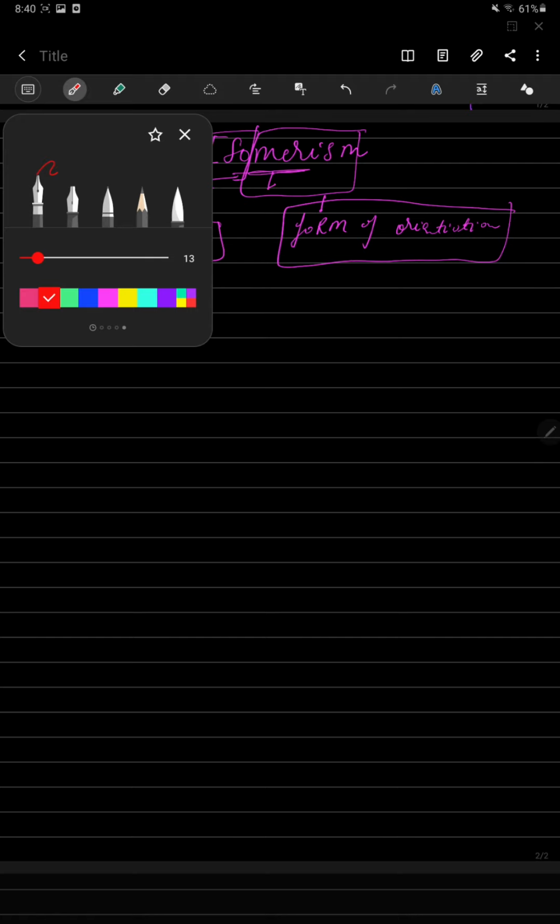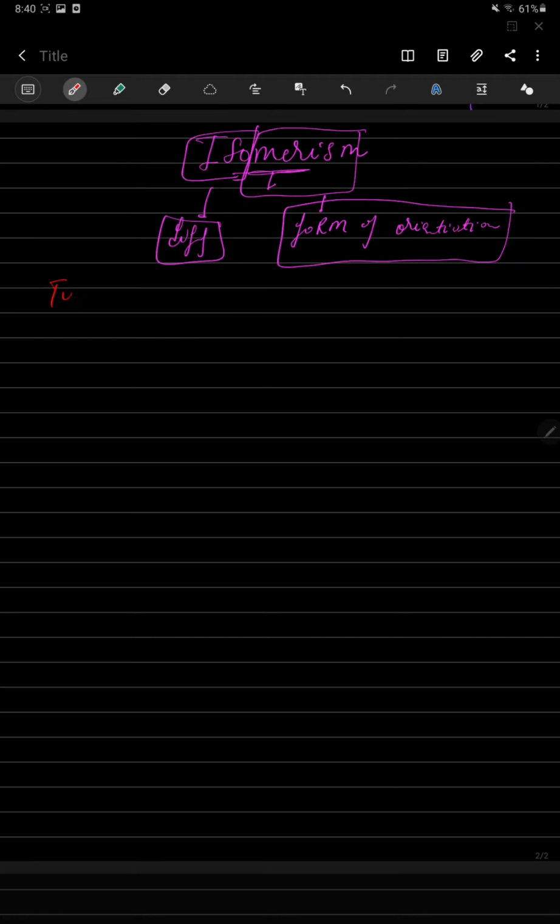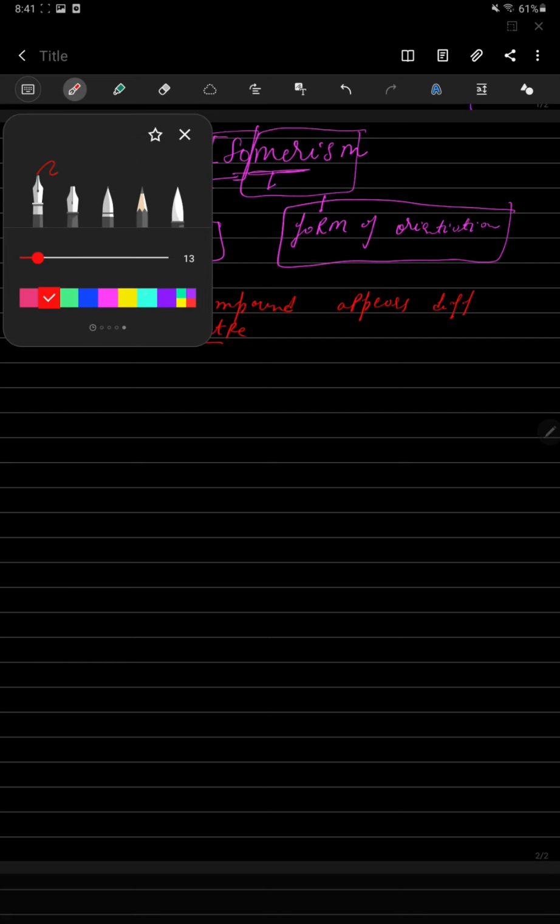There are two same compounds that appear different in their structure only. How they are different, we will study.